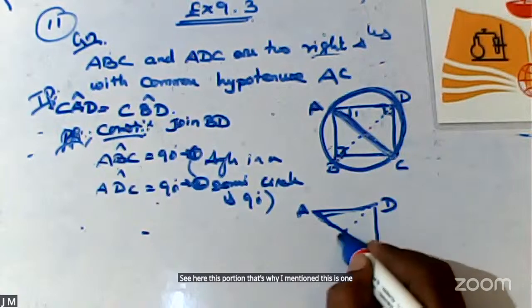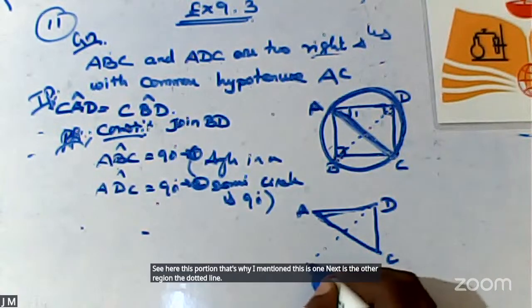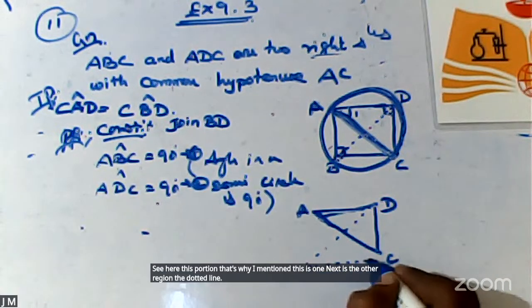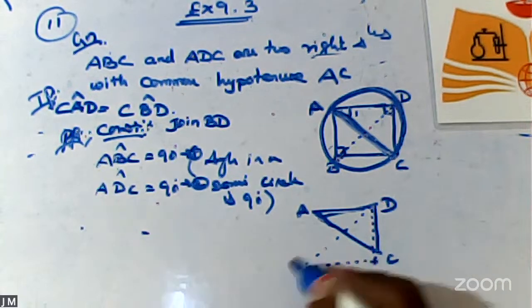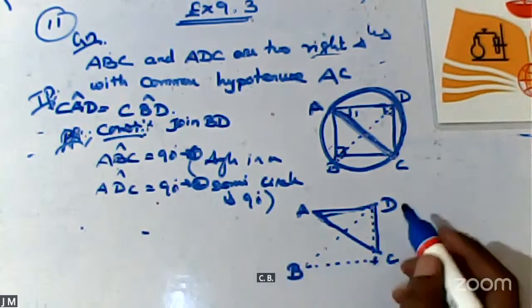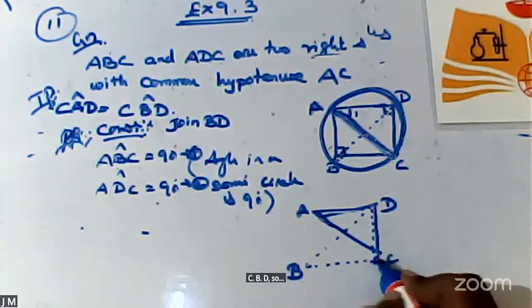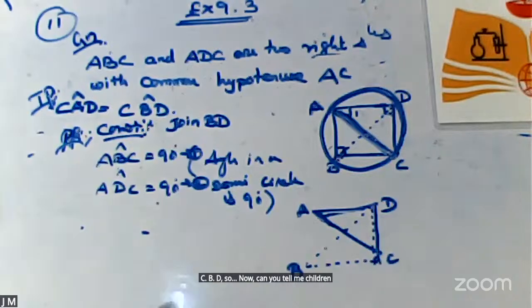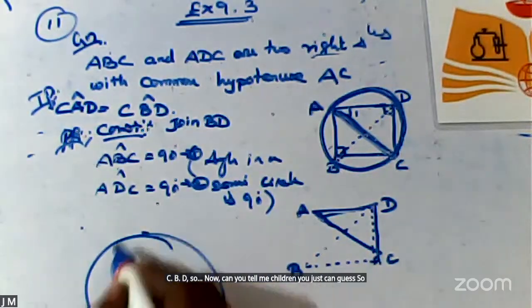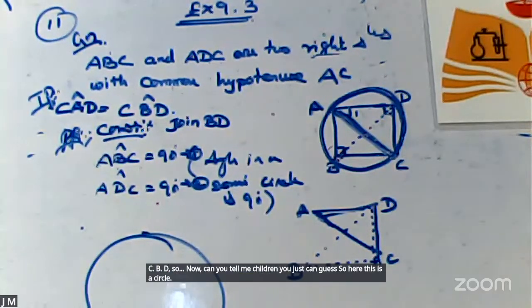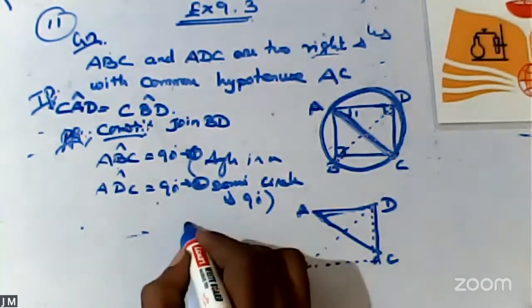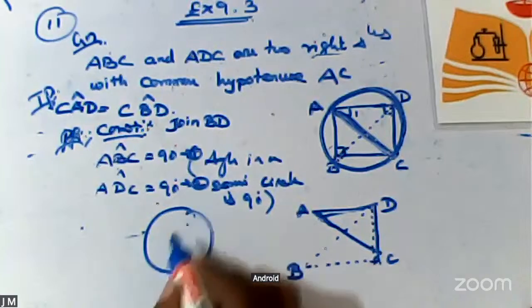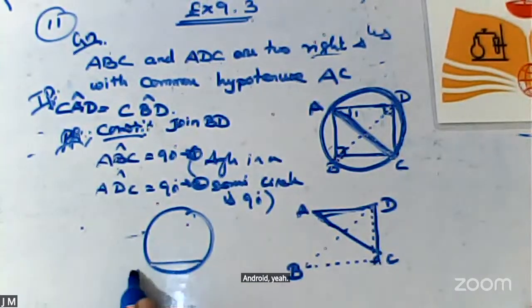Next, the other region, the dotted line, C, B, D. Now can you tell me, children? You yourself can guess. Here this is a circle. DC is here. I'll draw it here.